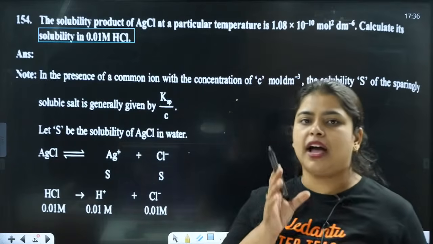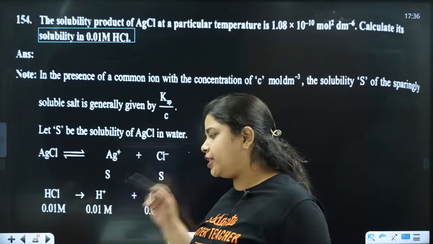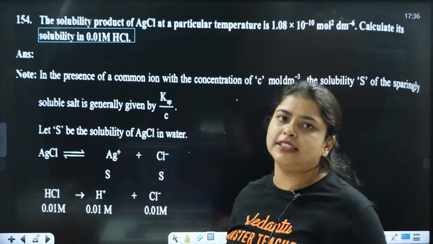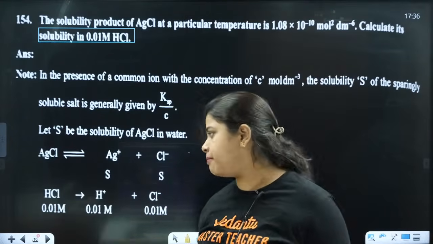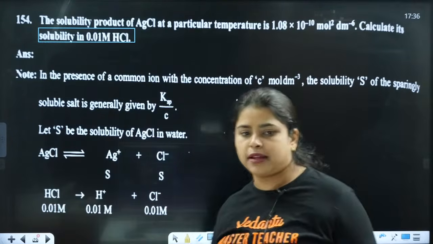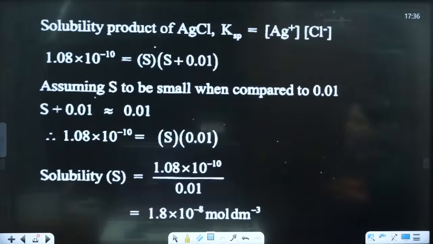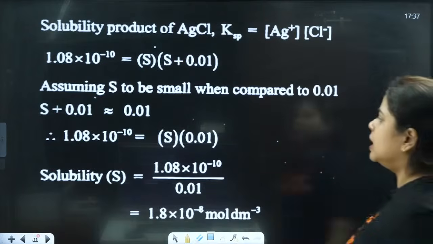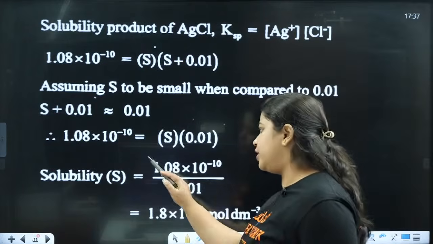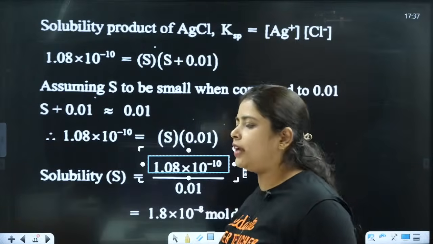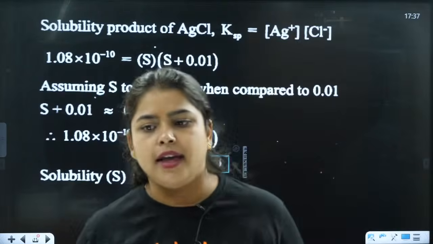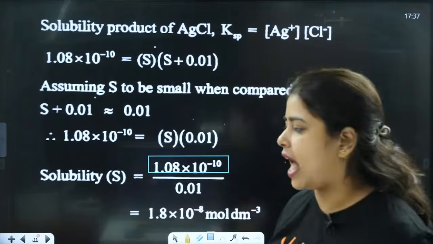You take the same product, find the equation in this way and then substitute all the molarity values here, that is 0.01 m. Same way. So you are going to get the answer as this. Just the Kp value is different here, that was 1.08 into 10 raised to minus 10. Nothing else changes.